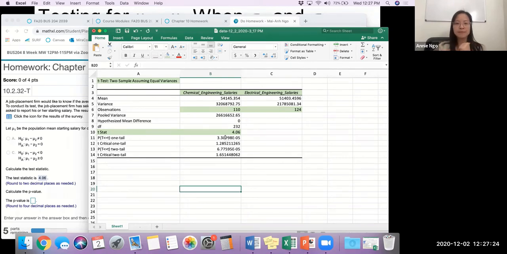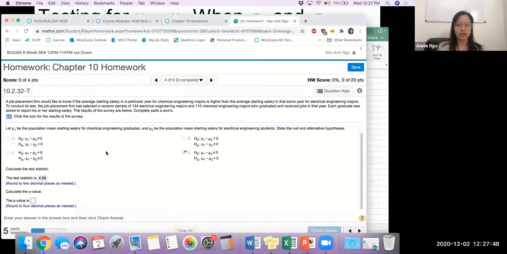Easiest way to do it, highlight our numbers that we want to format, and then up in the number formatting menu, click on comma, because that just turns it into accounting. And then you can play around with the decimals as much as you like. Okay, now that we've formatted this, looking back at our scenario here, were we working with a 1 or 2 tail test? 1 tail, right?